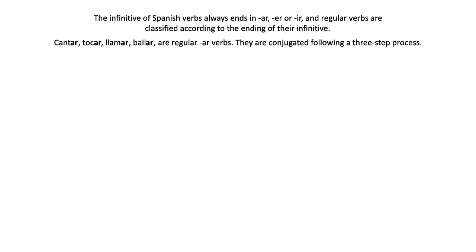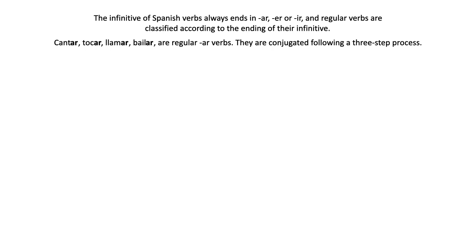Some examples: cantar, tocar, llamar, bailar, right? Those mean respectively to sing, to touch, to call, to dance, right? So this is a very useful group, in fact, because there are tons and tons of regular verbs in the Spanish language. It's the biggest of the three groups of regular verbs, okay?